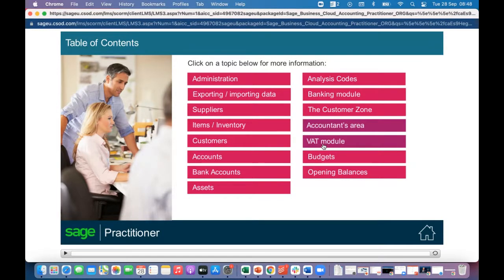To recap also on the things we learned in terms of VAT, and then we'll probably also touch on budgets, and then maybe we'll leave opening balances for the last session. We'll see. But we have more sessions than we have modules to cover, so I think we're definitely in a good position.